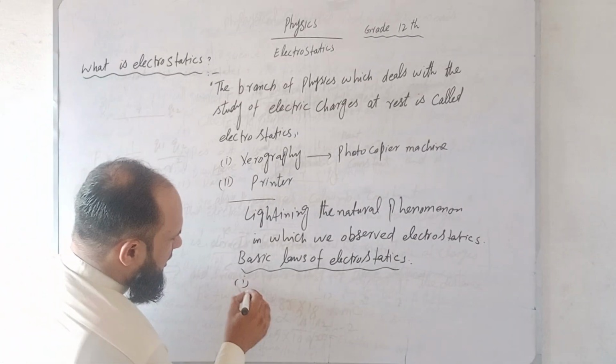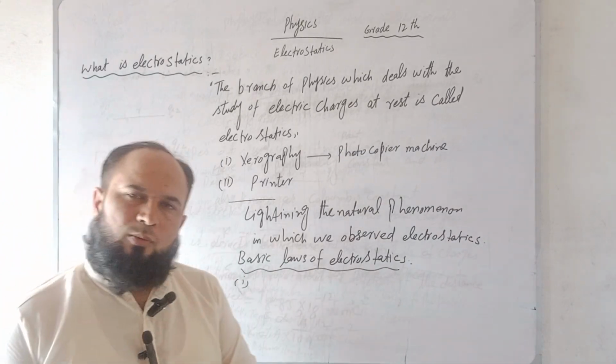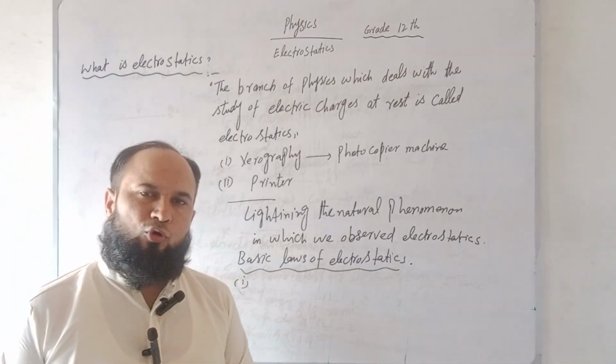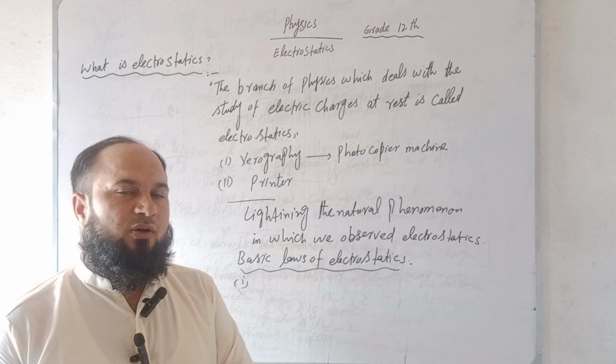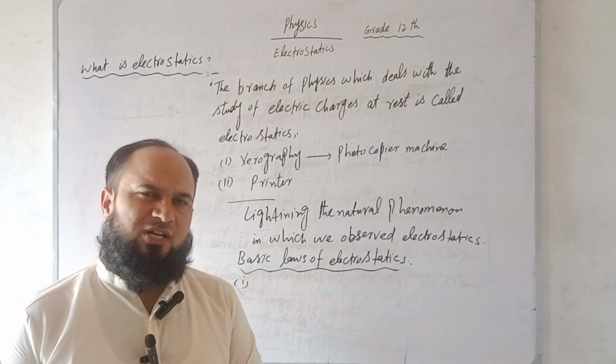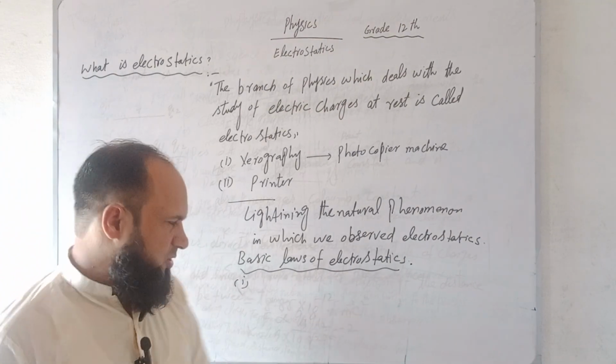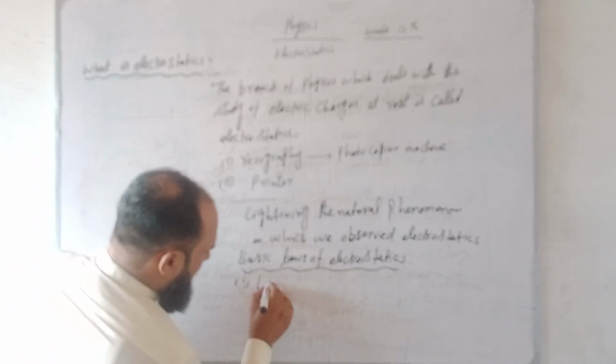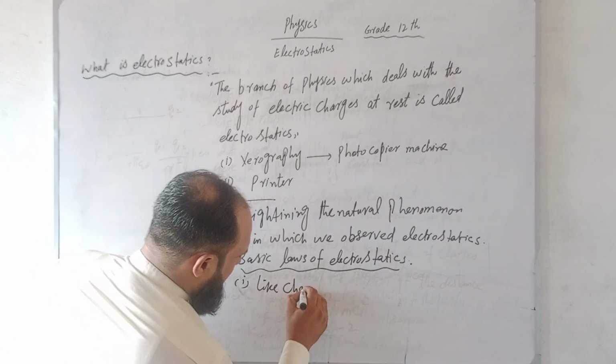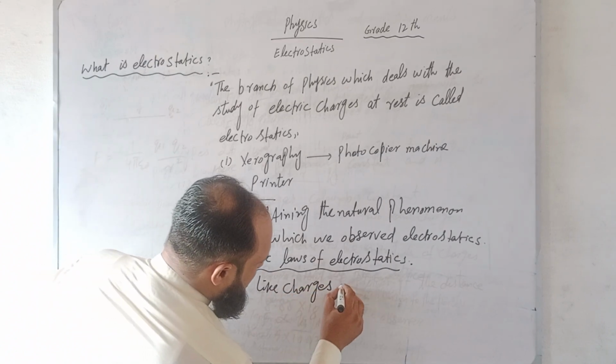First law: if both are positive charges or both are negative charges, we call them like charges. They will repel each other. So the first law is like charges repel each other.